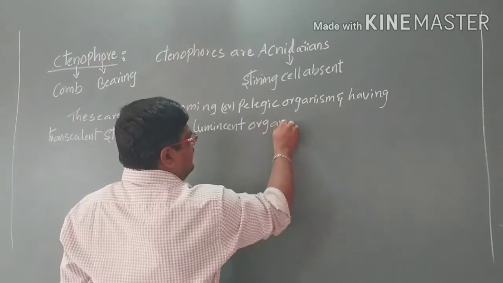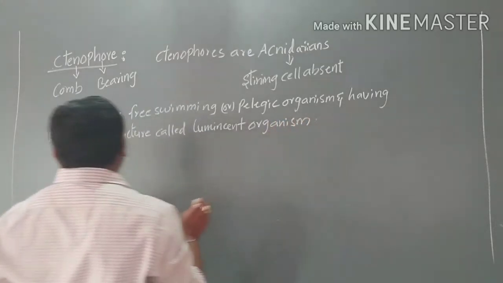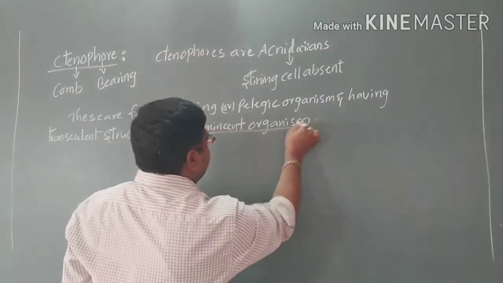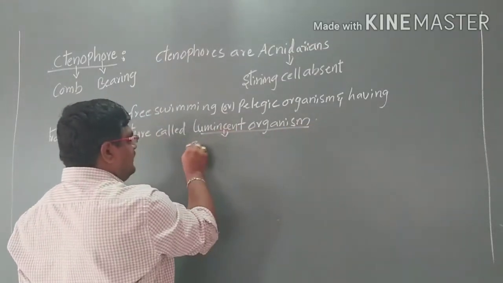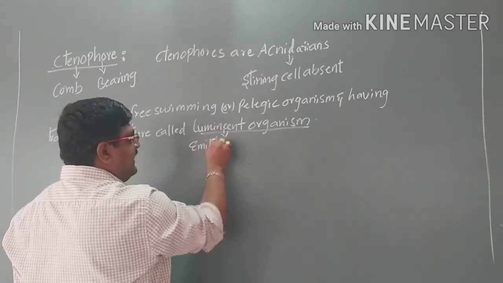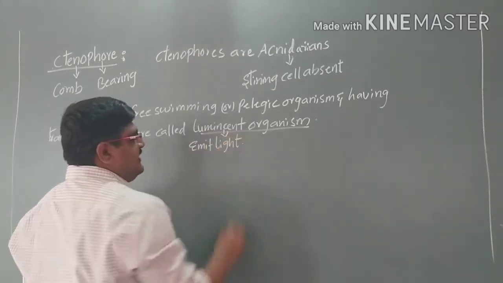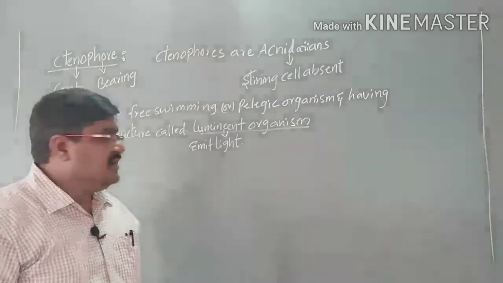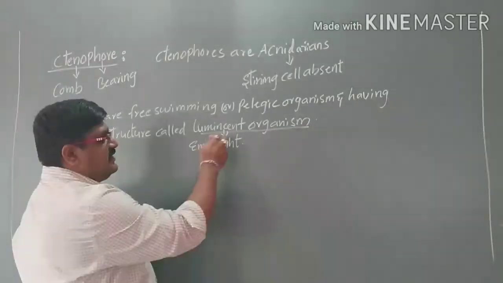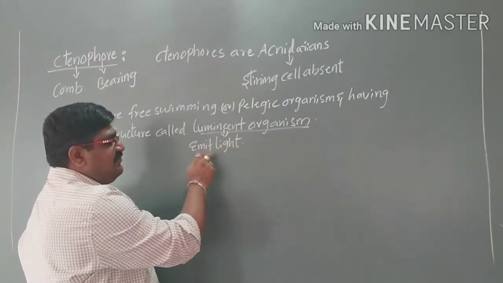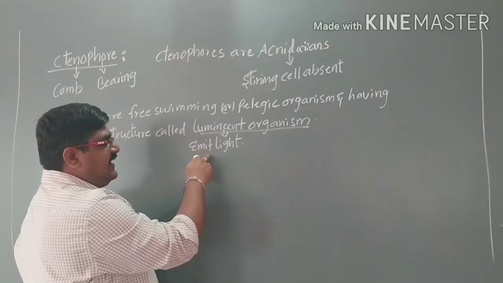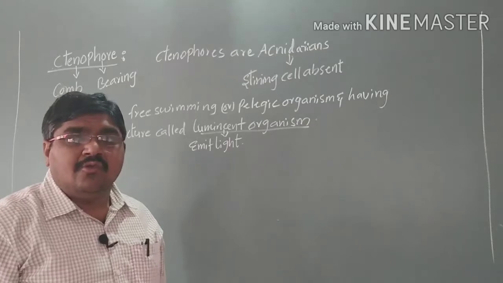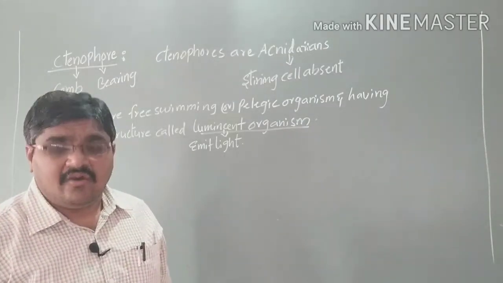They have a translucent structure and are luminescent organisms, where they emit light. So the Ctenophores are translucent structures, called luminescent organisms, where they emit light. Due to the emitting of light, we can call them luminescent or bioluminescent organisms.